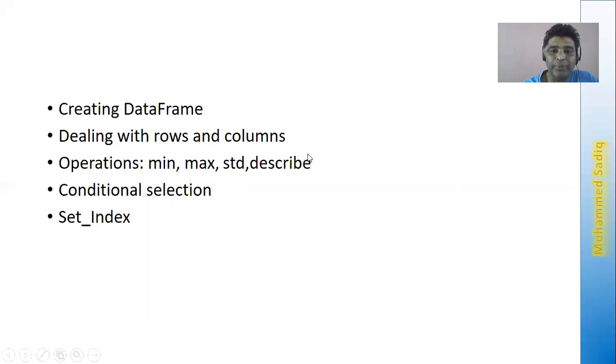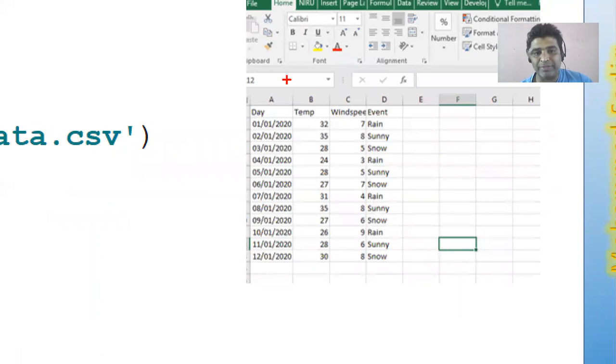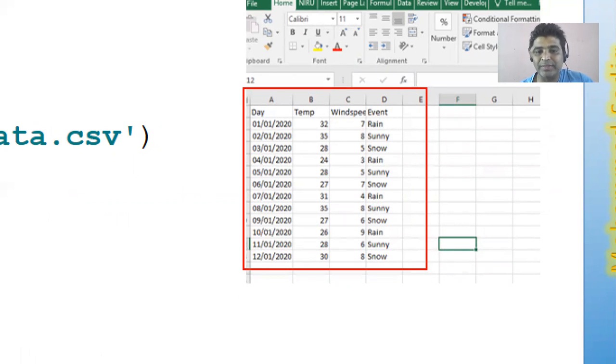Now you can see here I'm trying to read the data from one of my CSV files. Generally, CSV stands for comma separated value file. CSV files can be very easily opened in Excel. When you open one in Excel, the CSV file is automatically converted to Excel format, put into the cells, and displayed as if it is an Excel file. But behind the screen, in storage, it is stored comma separated, so it occupies very little space. It's a very lightweight file.